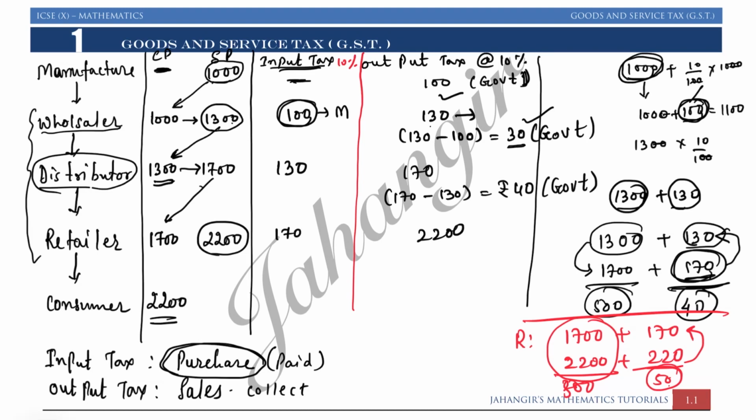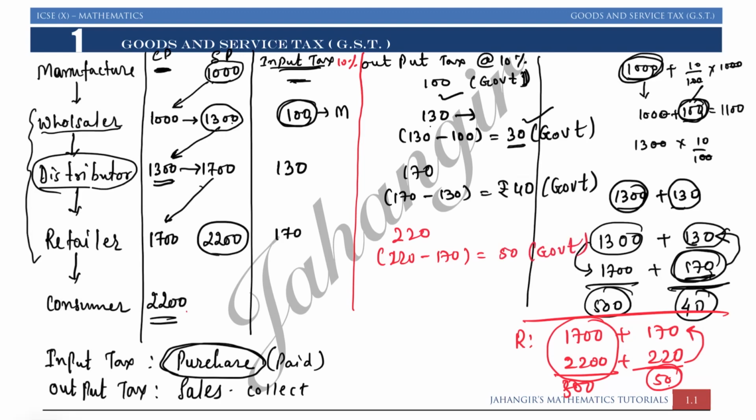So retailer का 220 is the output tax which he collected from the customer. Now government के पास what will go, 220 minus 170, so that is equal to 50 rupees to the government.